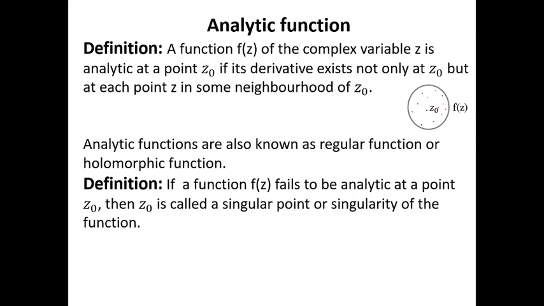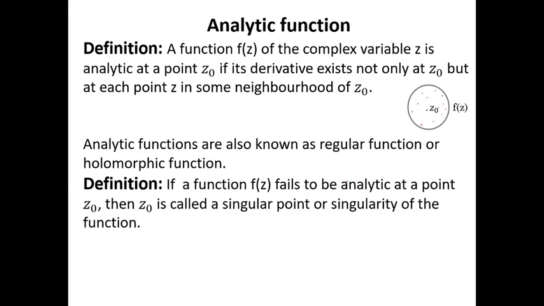See the definition. A function f of z of the complex variable z is analytic at a point z0 if its derivative exists not only at the center point z0 but at each point z in some neighborhood of z0. These analytic functions are also known as regular functions and holomorphic functions. Means this analytic function can also be called by another name, that is regular function or holomorphic function.